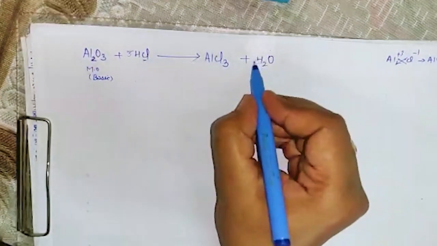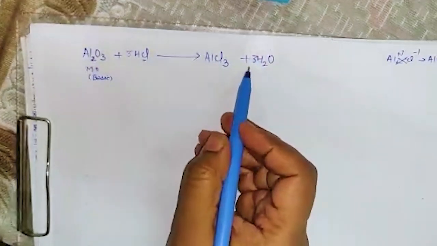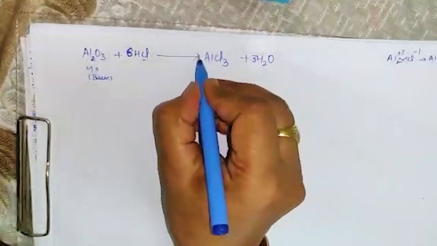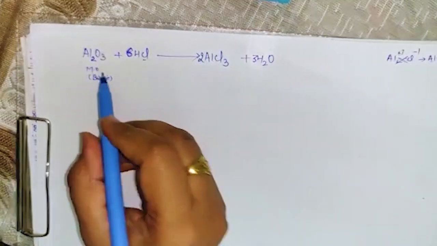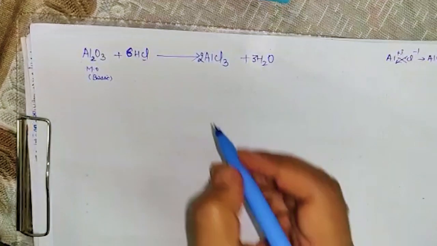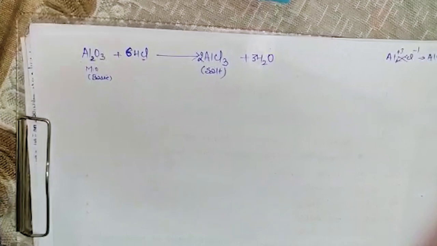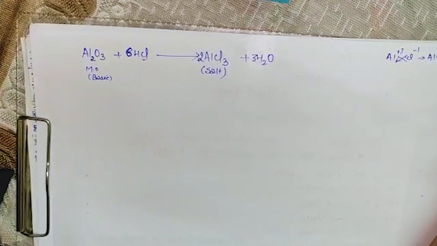So that means we have to put over here 3. So now hydrogen is 6. So to make it balance, 6, and put a 2 over here. This aluminium reaction is balanced, isn't it? Balancing we have already practiced a lot in chapter 1. I don't think there will be any other problem with this.